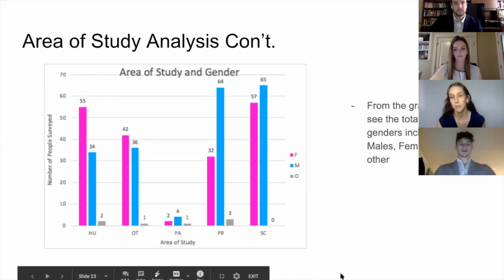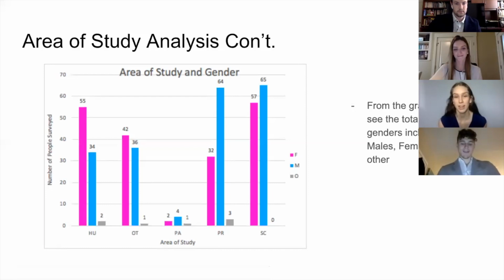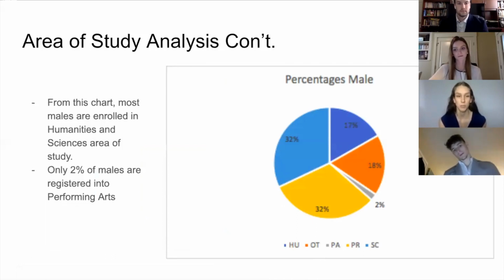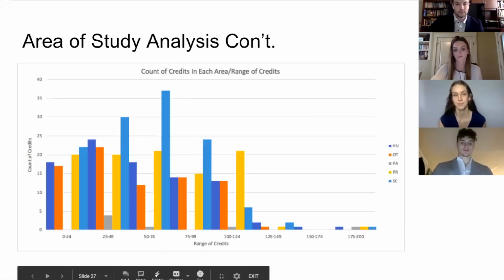From this graph, we see the totals for all genders, including males, females, and other. In professional studies, more males are in professional studies than females, and in humanities, for example, more females are in that area than males. And from this chart, we can see that more males are enrolled in humanities and sciences areas of study, and only 2% of males are actually registered in performing arts.